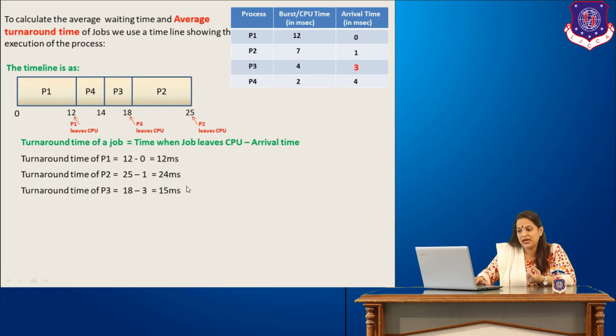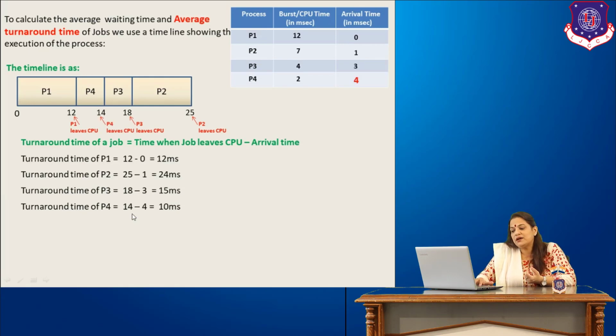Next we have P3. P3 leaves the CPU at the 18th millisecond, but it arrived at the 3rd millisecond, so the turnaround time of P3 is 18 minus 3, that is 15 milliseconds. Similarly, P4 leaves the CPU at the 14th millisecond, but it arrives at 4 milliseconds, so the turnaround time of P4 is 14 minus 4, that is 10 milliseconds.